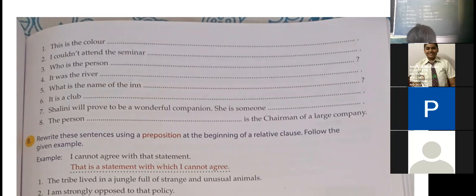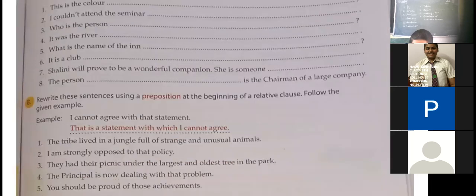It was the river. The boys prefer to swim in. It was the river the boys prefer to swim in. What is the name of the inn? You stayed at the inn. What is the name of the inn you stayed at?